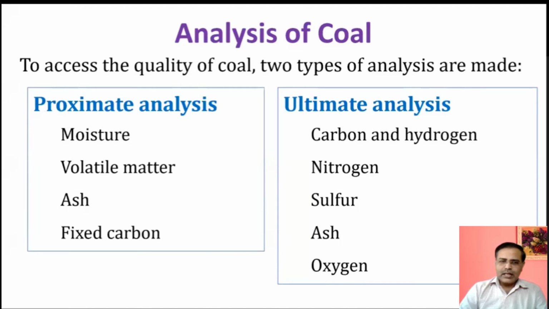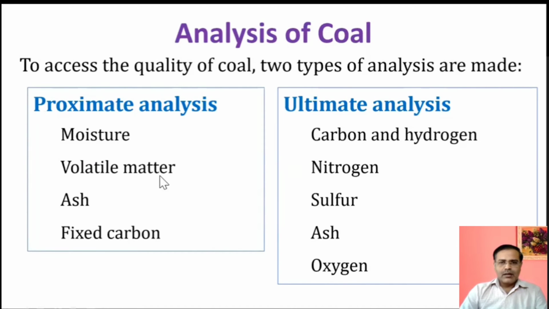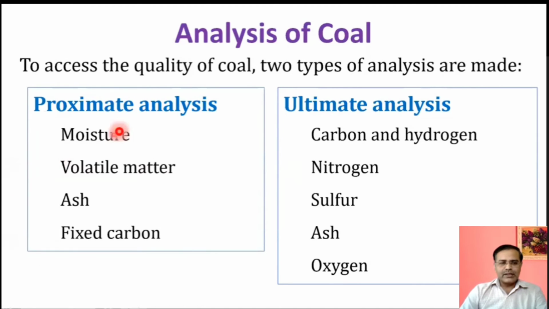So you know that there are two types of analysis. One is called as proximate analysis and other is called as ultimate analysis. So what is meant by proximate and ultimate analysis, that we'll see. The analysis in which the moisture, volatile matter, ash, and fixed carbon is determined, that is called as proximate analysis. While the analysis in which we are determining the carbon and hydrogen, nitrogen, sulfur, ash, and oxygen, that is called as ultimate analysis.